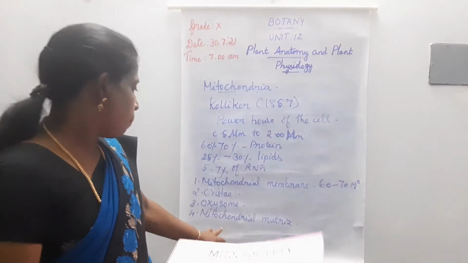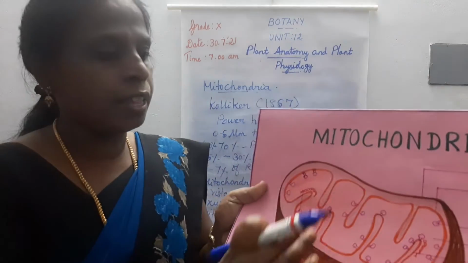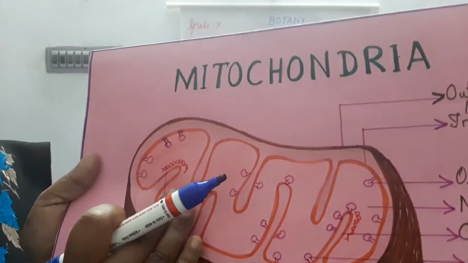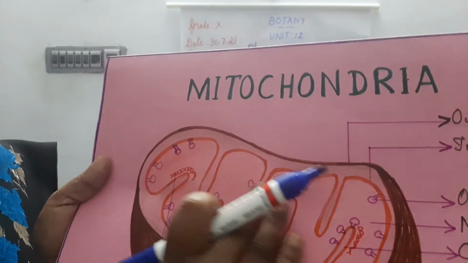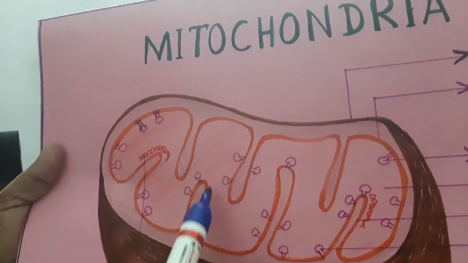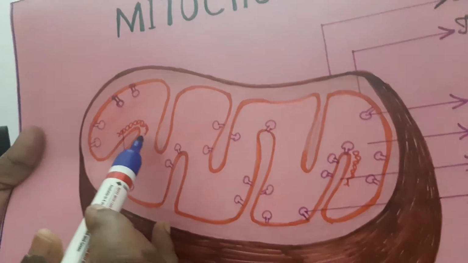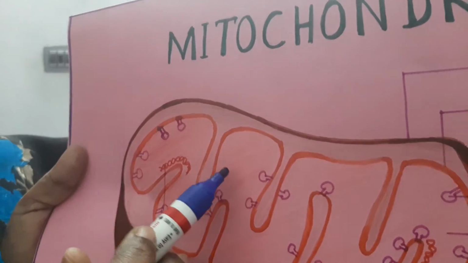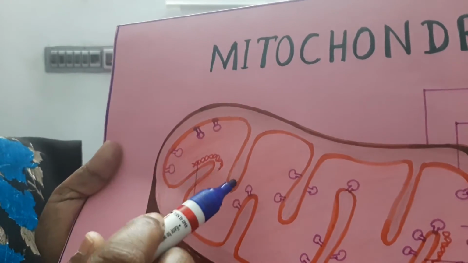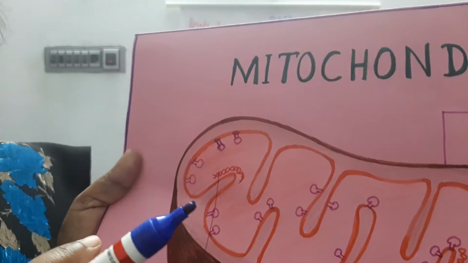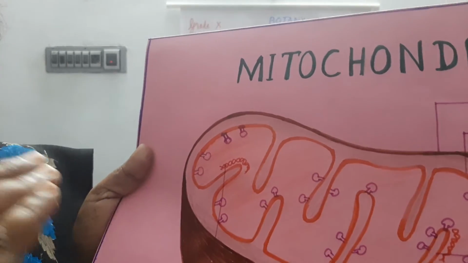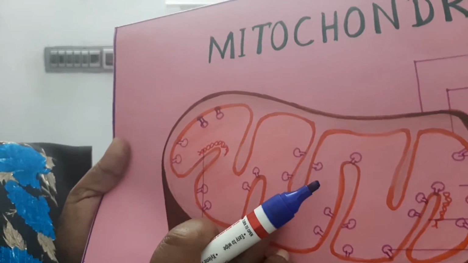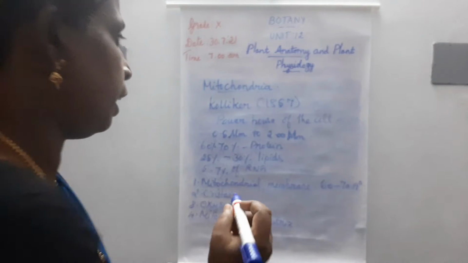Next one, the mitochondrial matrix. The region inside the membrane is called the mitochondrial matrix. It consists of a complex mixture of proteins and lipids, and also the enzymes for Krebs cycle, mitochondrial ribosome, that is 70S ribosome, then mitochondrial DNA and tRNA.